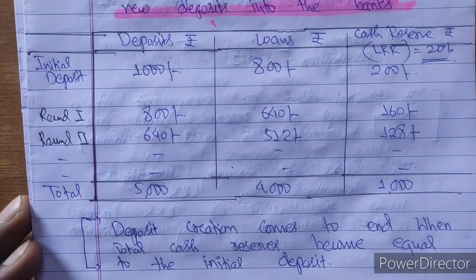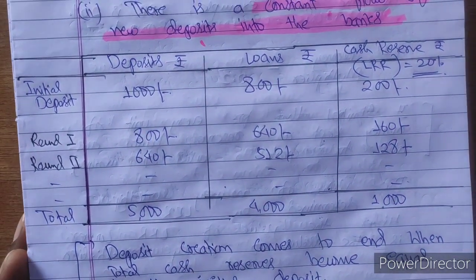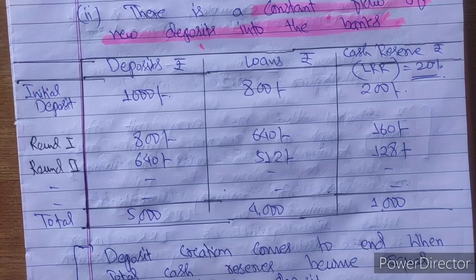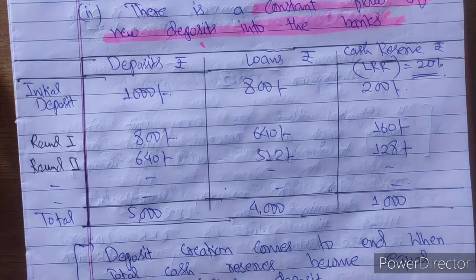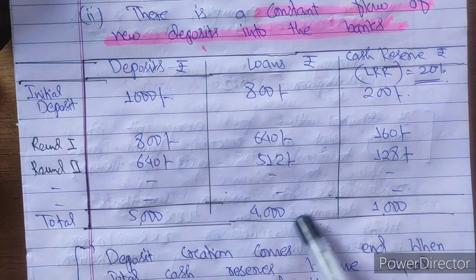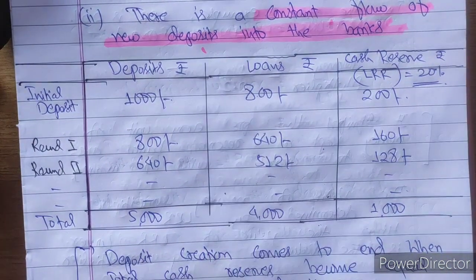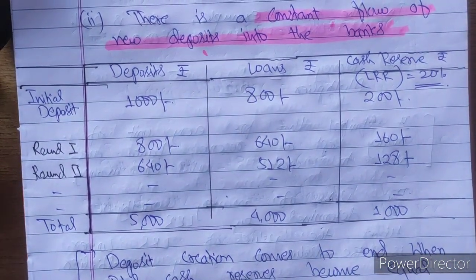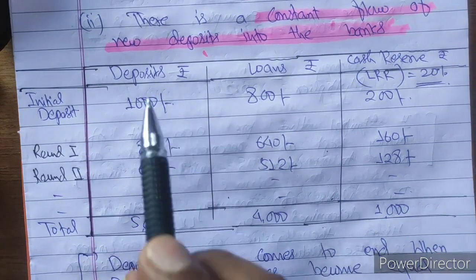Now this is a very important table that you are supposed to know, and we will see how this whole table is created. This table is there to help you understand the concept of credit creation. On the basis of understanding this table, you will be able to solve the numerical questions. The whole table is divided into three main portions.